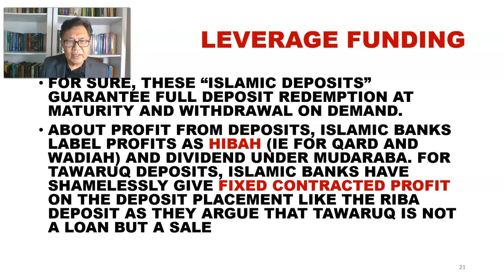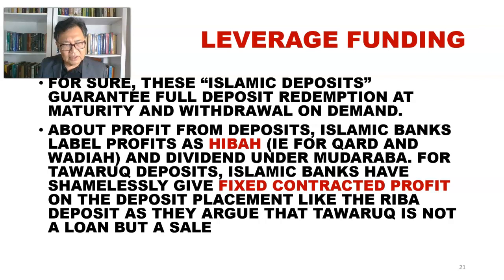And about profit from deposit, we can see that the Islamic bank has been labeling profit as hibah, under the Qard and Wadi'ah contract, and dividends under the Mudarabah contract. And for the Tawarruq deposit, Islamic bank have shamelessly given fixed contracted profit on the deposit placement, which is like the riba deposit, because they argue that the Tawarruq is not a loan but a sale.